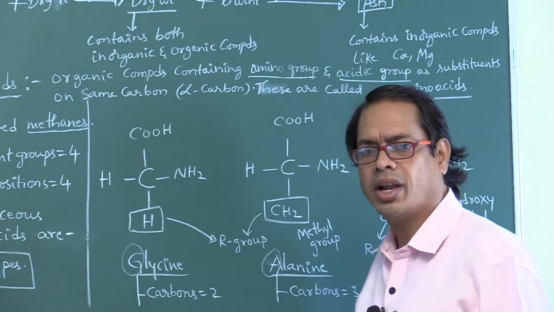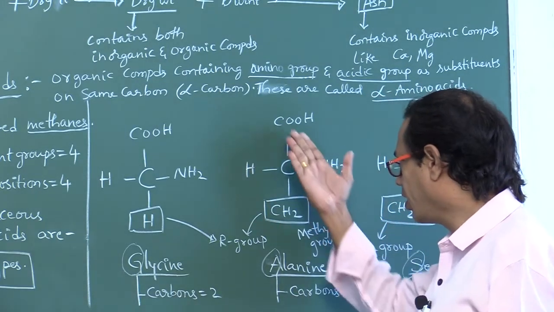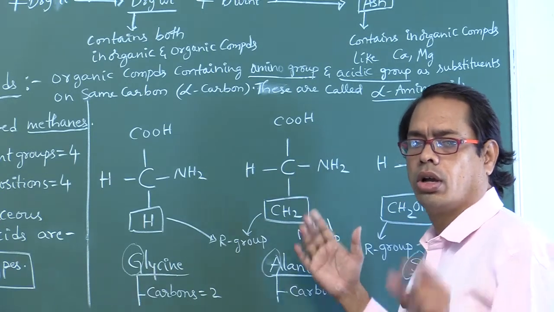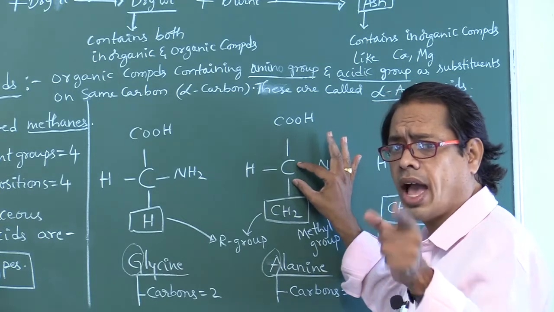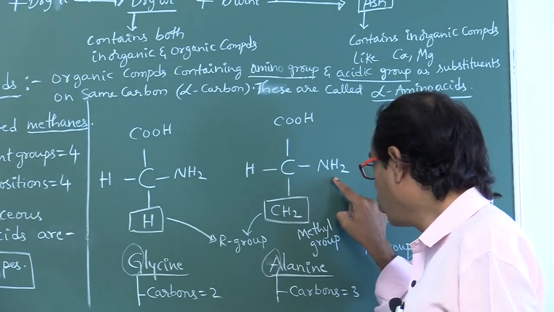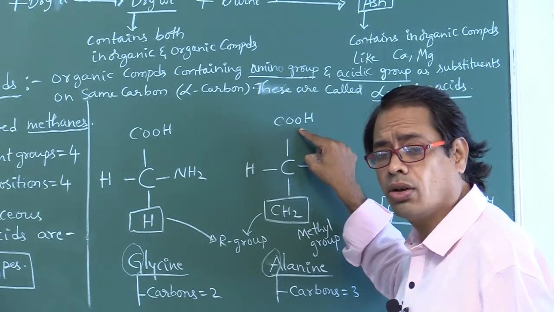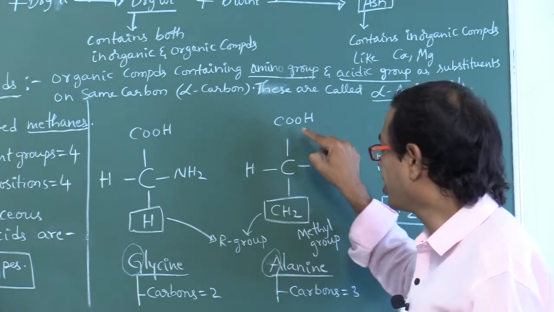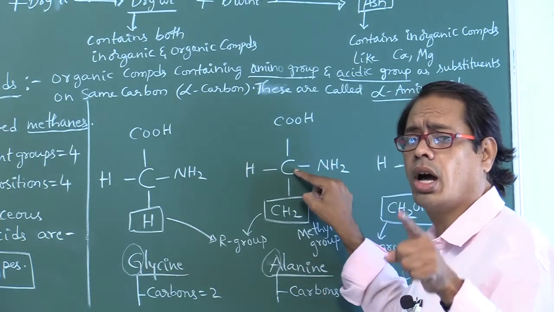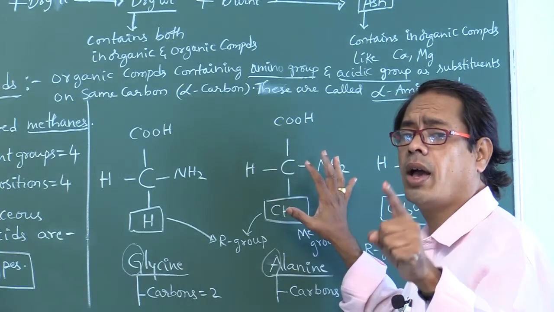Amino acids are organic compounds: true. Amino acids are inorganic compounds: false, because amino acids contain carbon. So, amino acids are organic compounds having an amino group and a carboxylic group, or acidic group, as substituent groups on the same carbon called the alpha carbon. This type of amino acid is called an alpha amino acid.